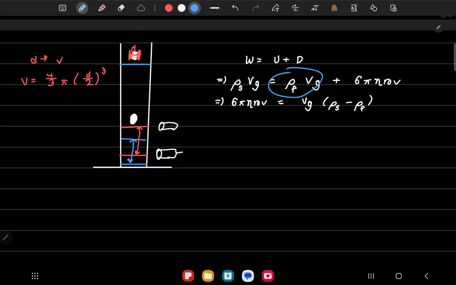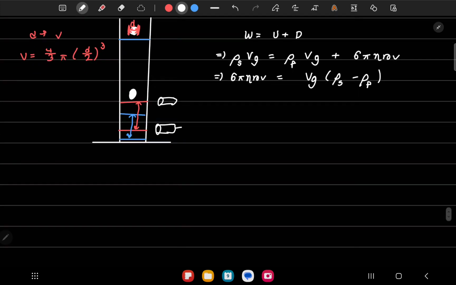So we are sending this term to the left, and then Vg is common in both of them, and we have density of fluid and density of solid. We can take Vg common from here and write down density of solid minus density of fluid.